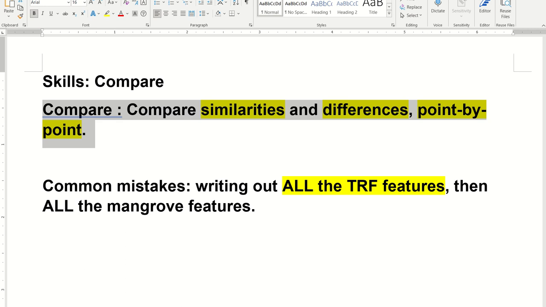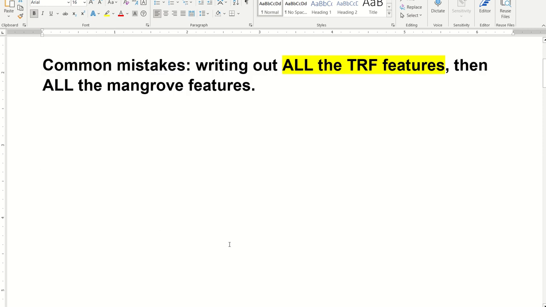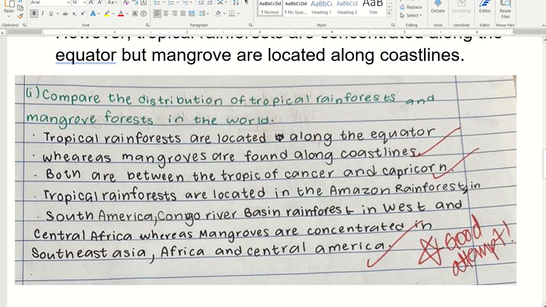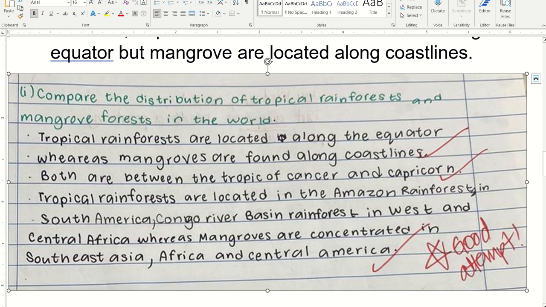All right, so let me give you some examples of what I mean. Now, I just want to show you this piece of work, which is excellent for the first question. All right, I will name this person. You know who you are. You see your handwriting, you know already. This person did an excellent job. In fact, more students did better in question 1 compared to question 2. Now, this student did an excellent job because they did a point-by-point comparison of the similarity and differences. Almost my perfect answer. So I will use her answer as an example. Oh, here's a clue. It's a her, right?